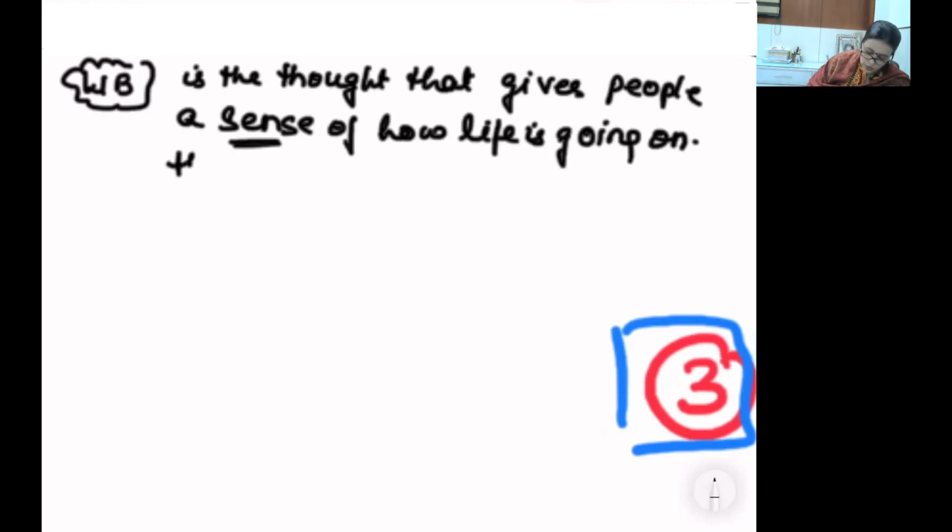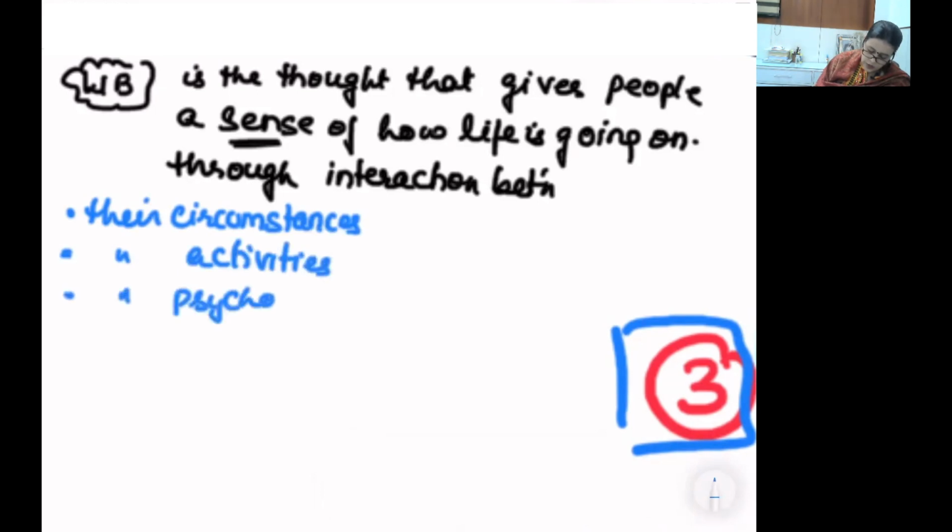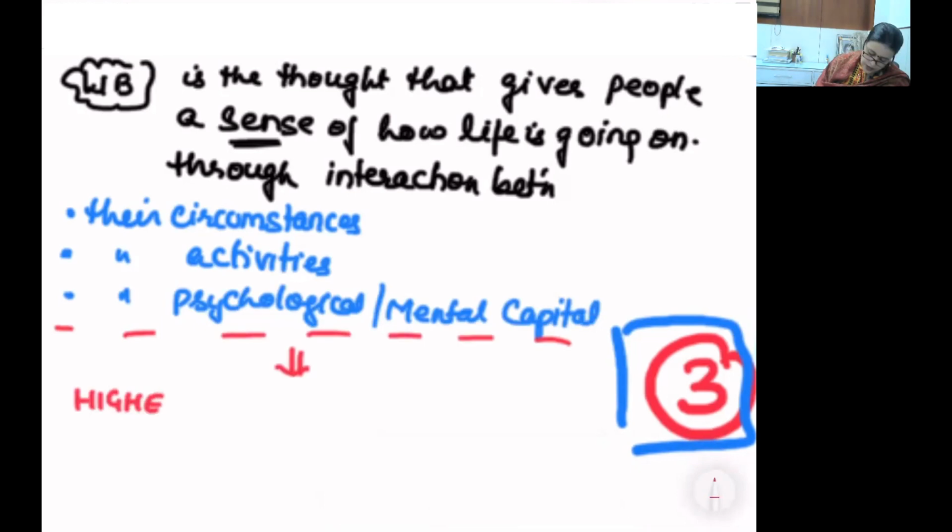going on, the important interaction between their circumstances, their activities, and their psychological or mental capital. Very important. Higher levels of well-being. Let me write level and then well-being.